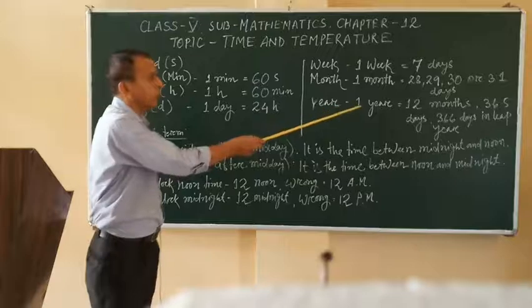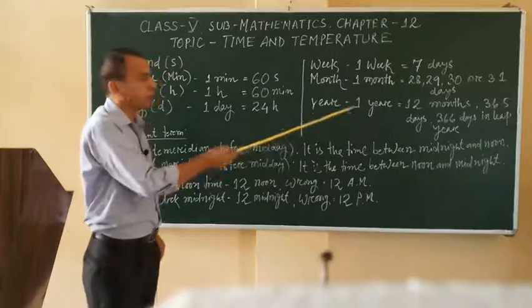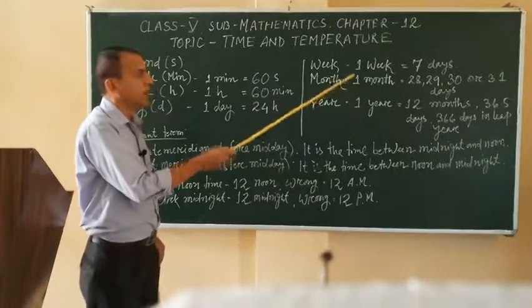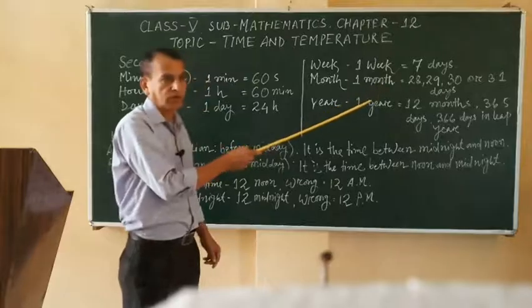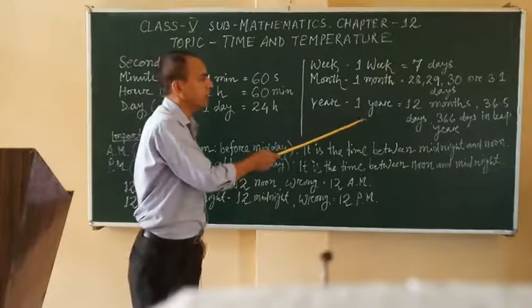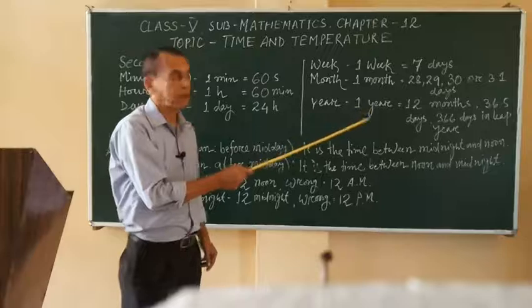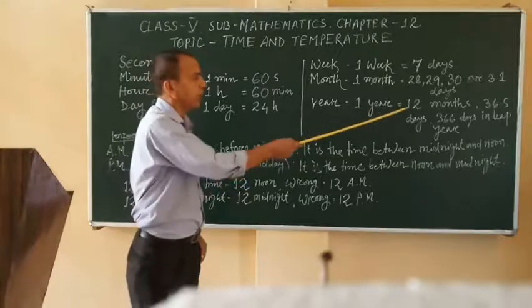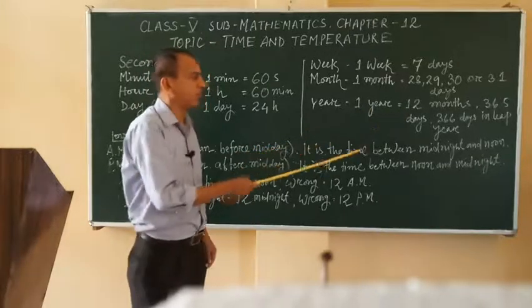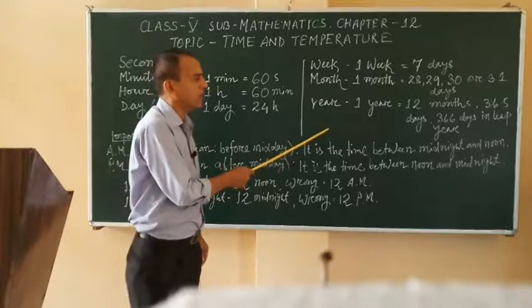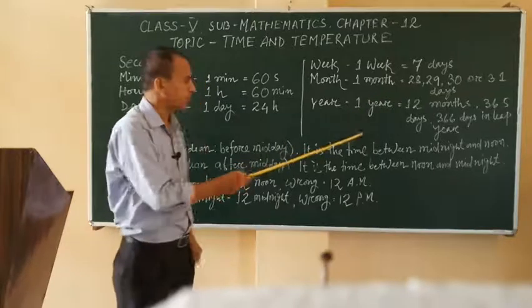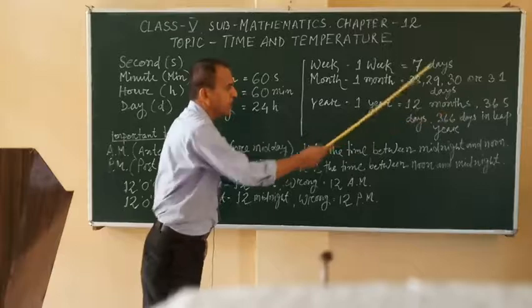Year, 1 year equal to 12 months. Usually we count 365 days in 1 year. When we get 366 days, we call this year a leap year. So 366 days in a leap year.